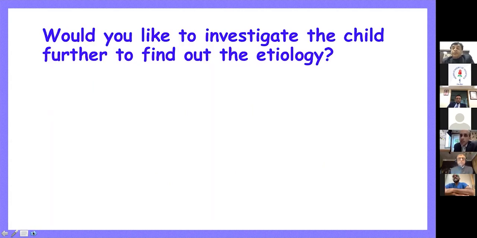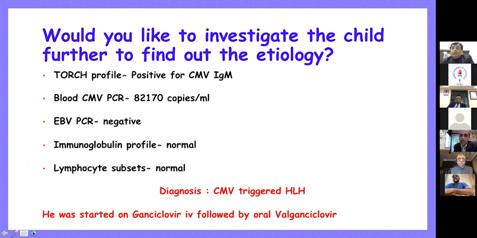Would you like to investigate this patient further to find out the etiology, this little baby who came to us with HLH? Yes. In this particular case, we looked at the TORCH profile, which was positive for CMV IgM. That led us to do a CMV PCR in the blood, which was 82,000 copies, and we knew that this child has active CMV infection going on.